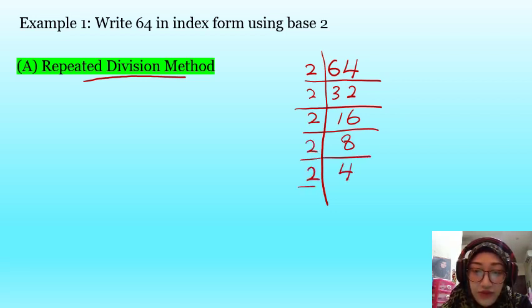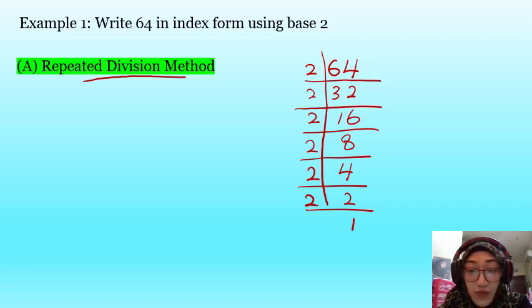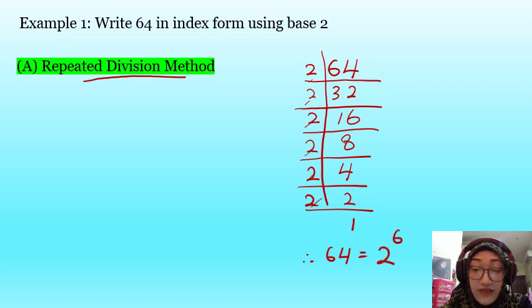4 divided by 2, you get 2. And 2 divided by 2, you get 1. Okay, you stop until you get 1. Then you count how many 2's there. So 1, 2, 3, 4, 5, 6. There are 6. So your answer is 2 to the power of 6.